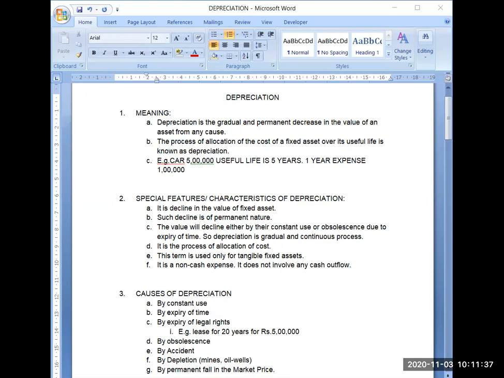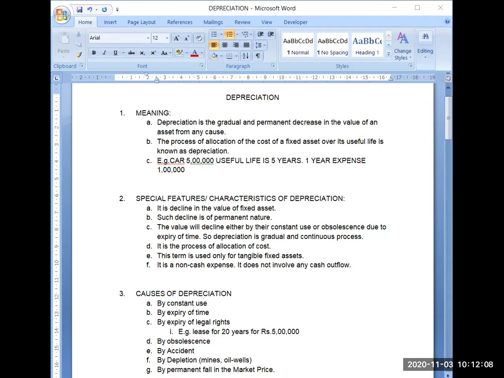Obviously, the value of tangible fixed assets will decline, as well as the value of intangible fixed assets. For intangible fixed assets, we will not use the term depreciation, however the value will be declining. The term depreciation is always used only and only for the decline in the value of tangible fixed assets.